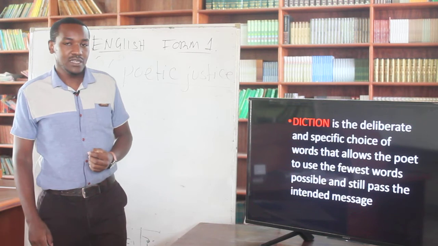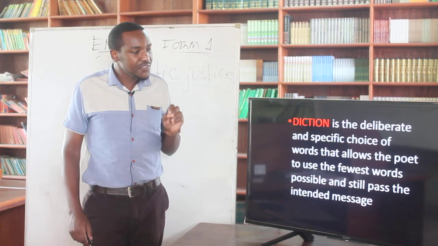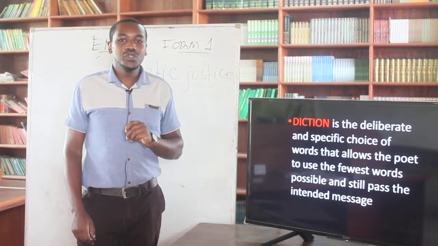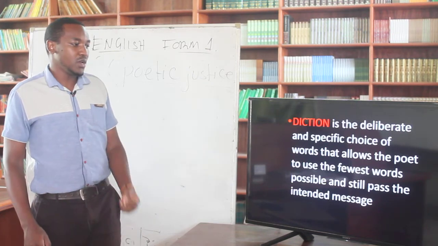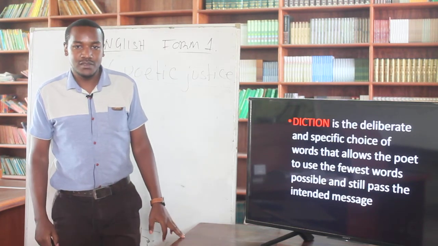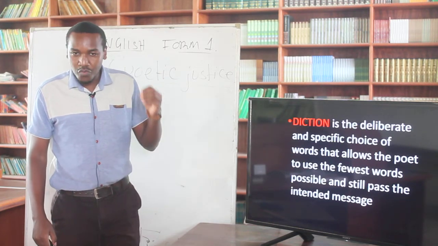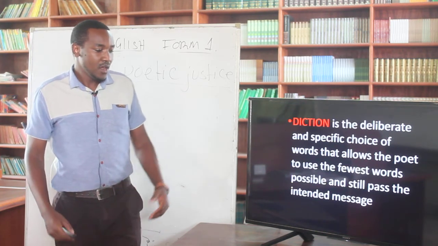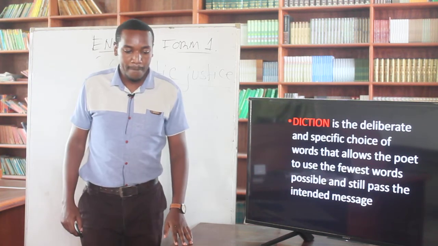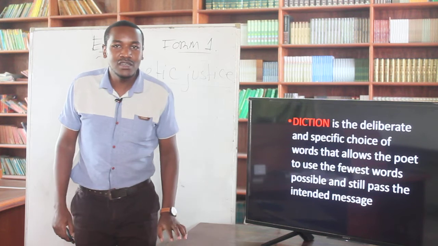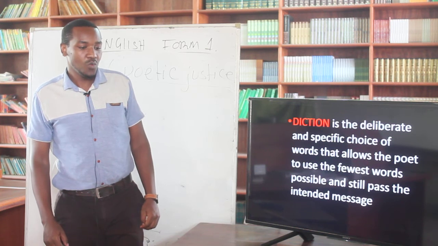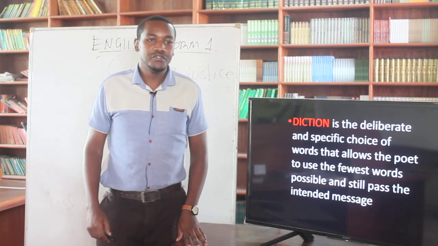Diction is the deliberate and specific choice of words that allows the poet to use the fewest words possible and still pass the intended information or message. So diction, the choice of words. How well will you choose a word? For example, let's say I have Mahmoud here and I have Sumaya here, and Mahmoud is describing a car. There is a likelihood that Mahmoud will say, wow, what a powerful vehicle.